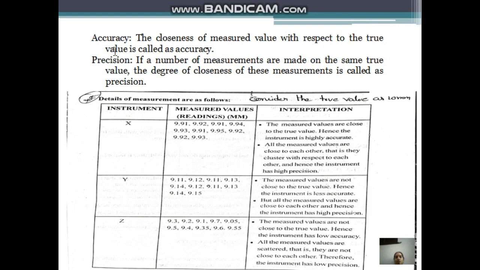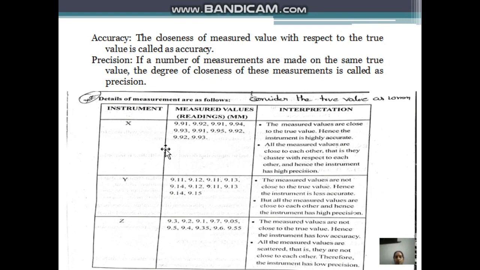What is accuracy? The closeness of the measured value to the true value is called accuracy. And precision: if a number of measurements are made on the same true value, the degree of closeness of these measurements is called precision. Many people think accuracy and precision are the same, but there is a thin line between them. This can be easily explained by this example.